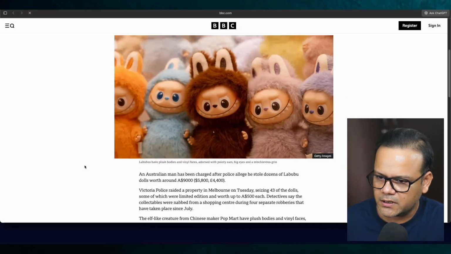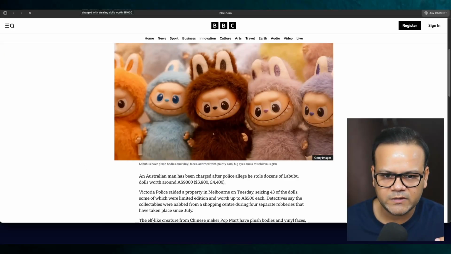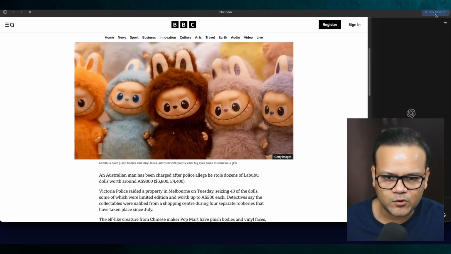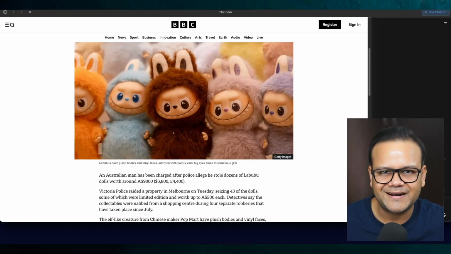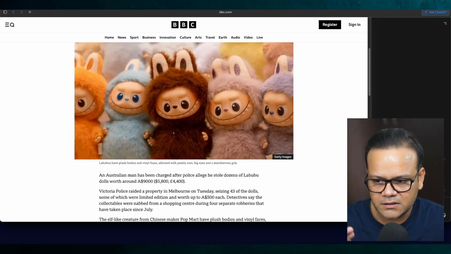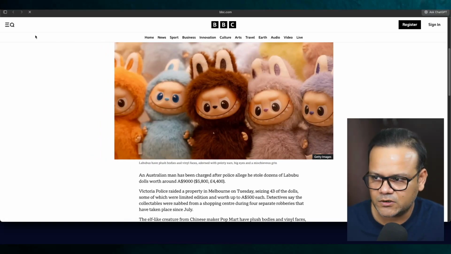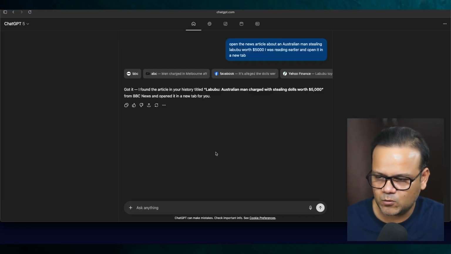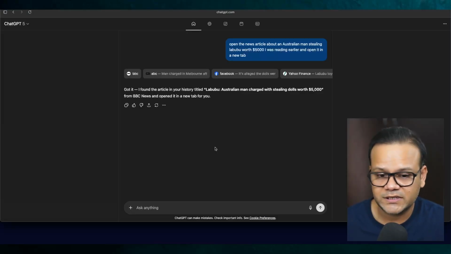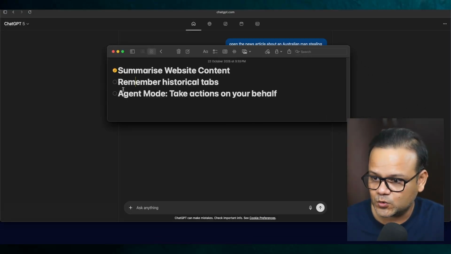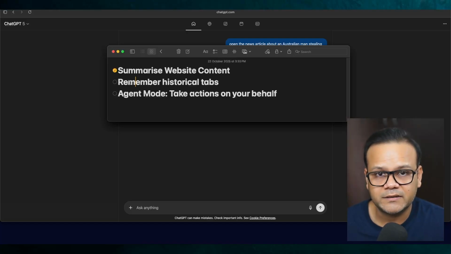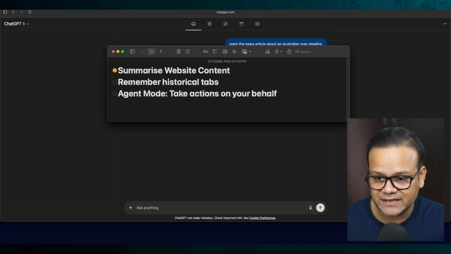It worked. Okay, I think you have to keep that in mind. They haven't defined it earlier that you need to use a copilot mode, this Ask ChatGPT mode, to interact with the article. If you have interacted with the article or the window, the tab, only then it will remember. I think. I'm not sure, because once I did that, it worked perfectly fine. So yeah, it works. So the second thing that we were trying to do here, which was remembering historical tabs and opening it for us without remembering the exact link, the website name and all, yeah, that works.